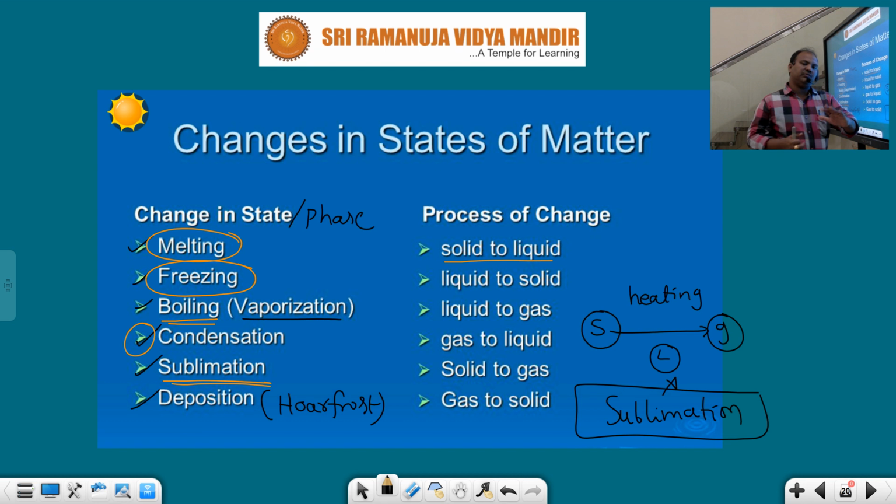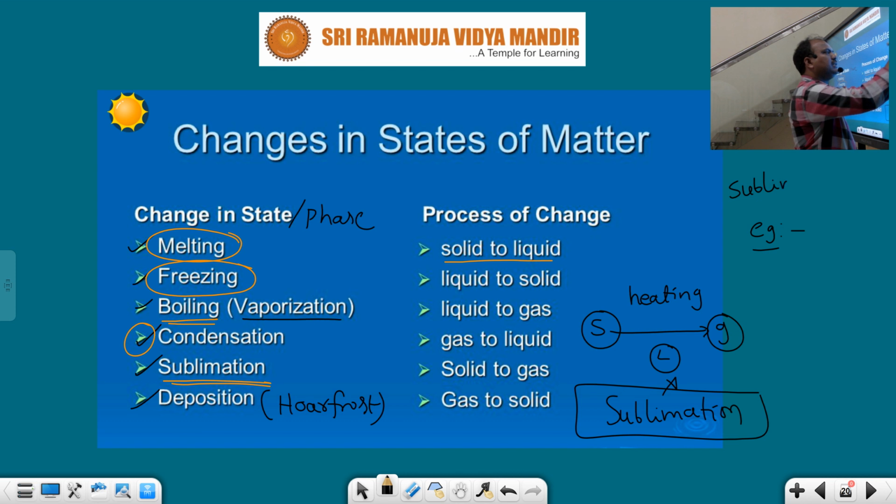Again, you heat that one, it changes from liquid to gas. But in the case of subliming solids, that means the solids which can exhibit the property of sublimation, those solids are called subliming solids. Generally, subliming solids, whenever you heat them, directly go to the gaseous state. From the solid state they go directly to the gaseous or vapor state, and do not change into the liquid state on heating. That is called the sublimation process. Those substances are called subliming solids.